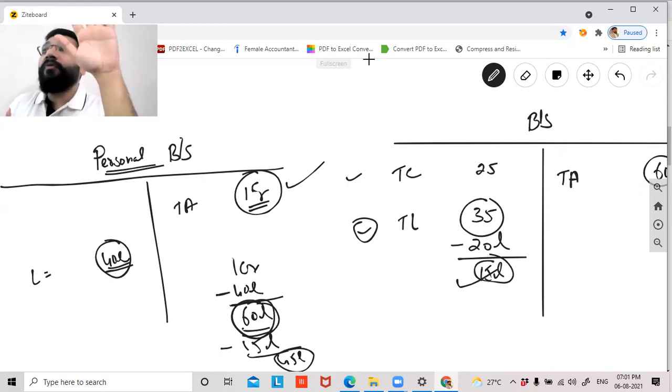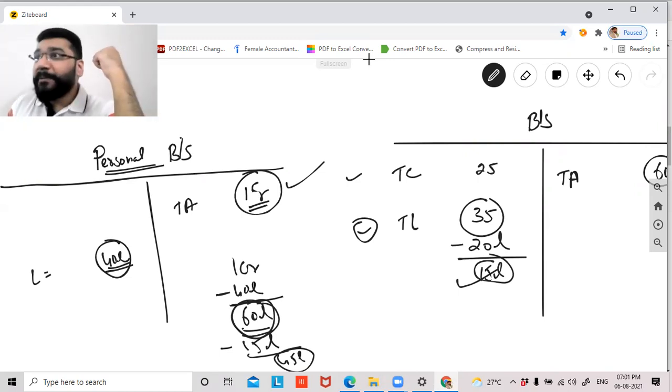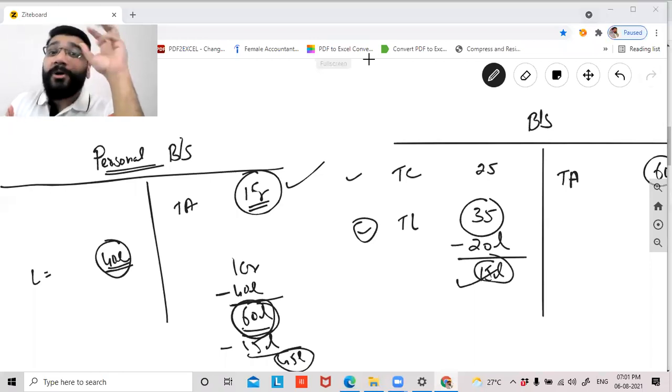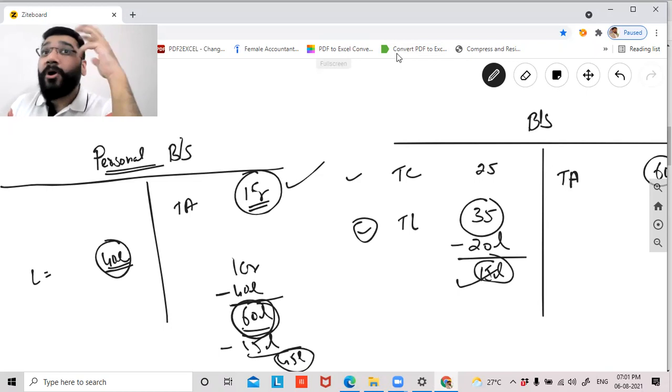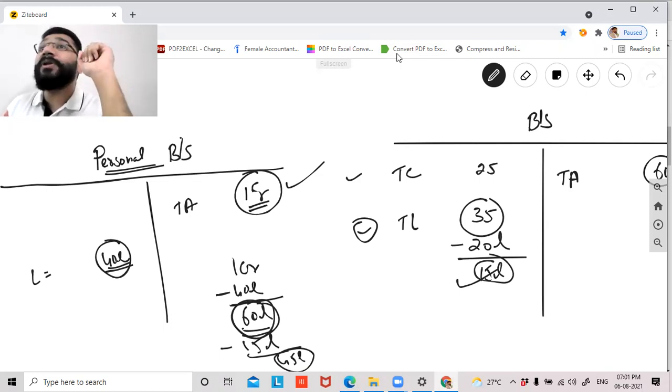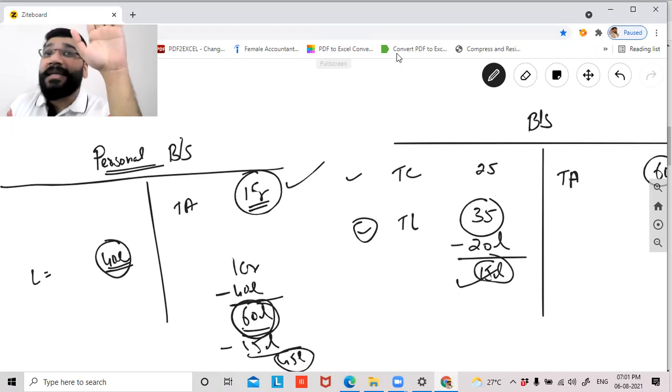Now tell me, if big investors are coming into the picture, will investors prefer to invest in a partnership concern? For example, let's suppose I'm doing this whole academy in a partnership firm, and I'm looking at expansion for my business and seeking investors. Do you think investors will prefer me having a partnership concern when you have the feature of unlimited liability? Which means what? In case I'm not able to handle the business properly, if something goes wrong, if I'm not able to meet the liability of the business, it can attack the personal properties of the investors as well. So do you think such investors could take risk by investing in my business?